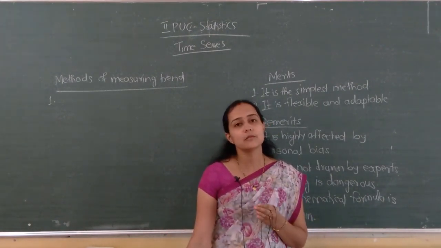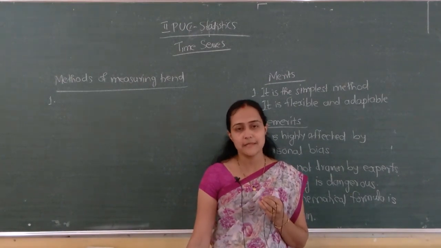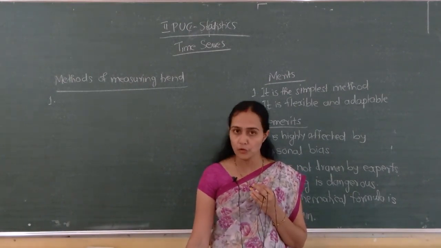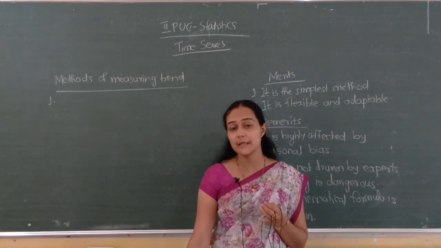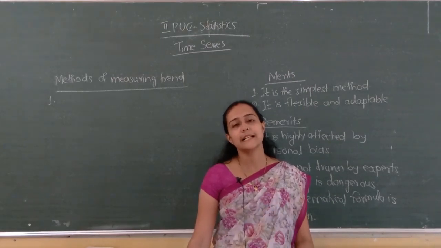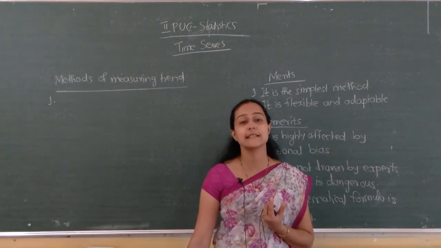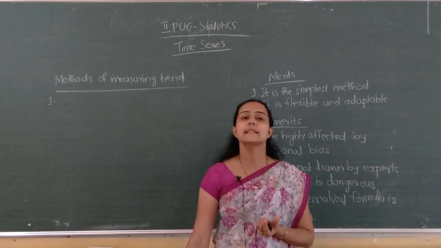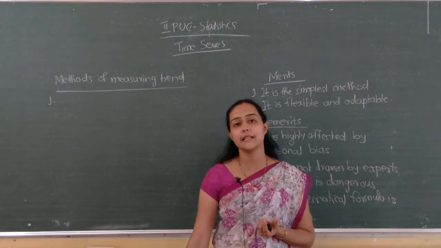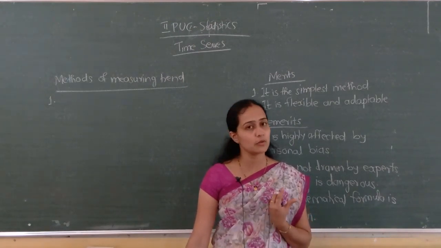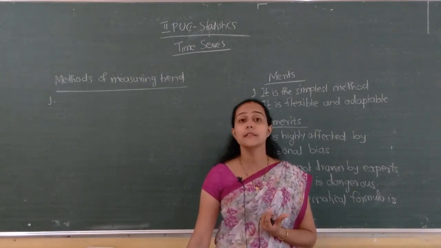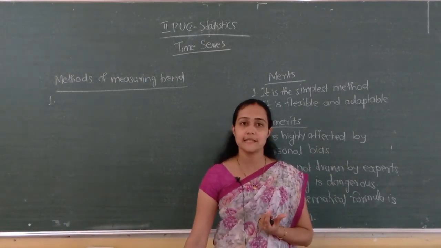Then we saw the components of time series. How many components are there? 4 components are there. First one is secular trend or simply trend. Second one is seasonal variation. Third one is cyclical variation, and last one is irregular variation. For all these 4 we saw the examples also.